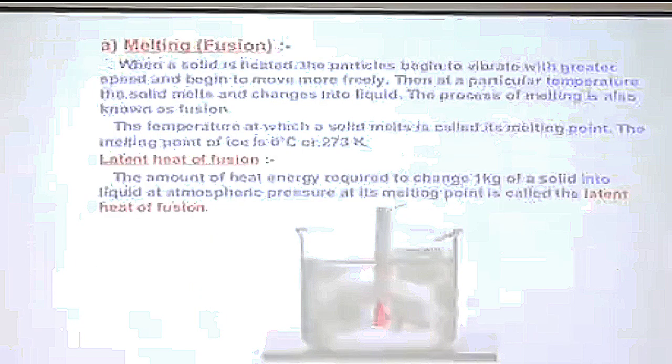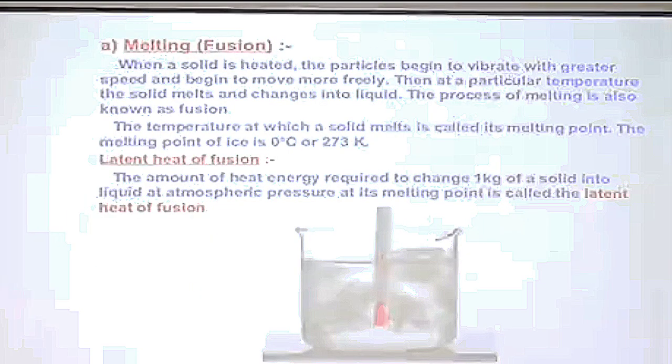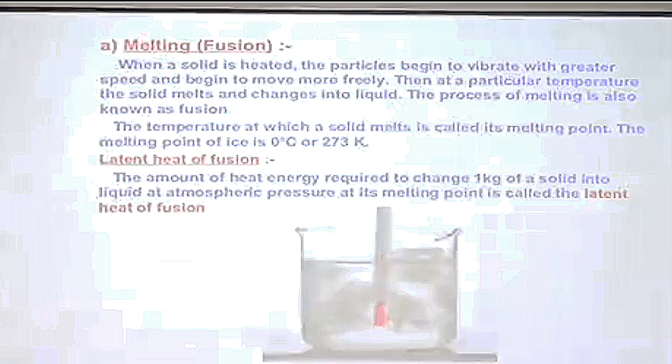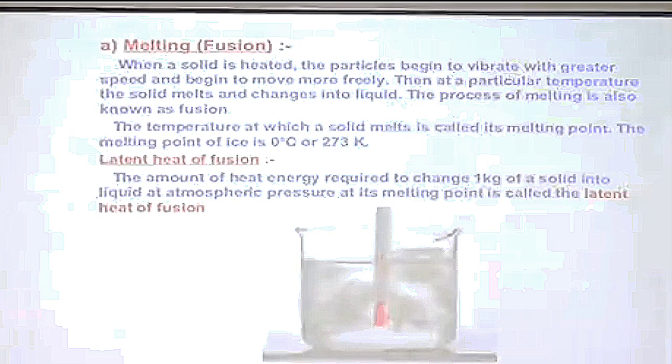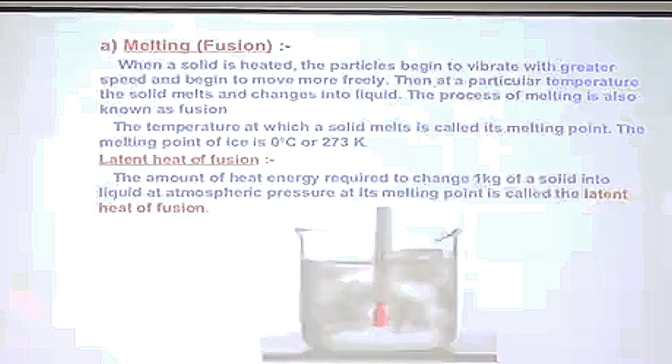Let us study these processes in detail. First is fusion or melting. We can carry out an experiment to determine the melting point of ice. For this we take ice cubes in a beaker and then we place a thermometer.